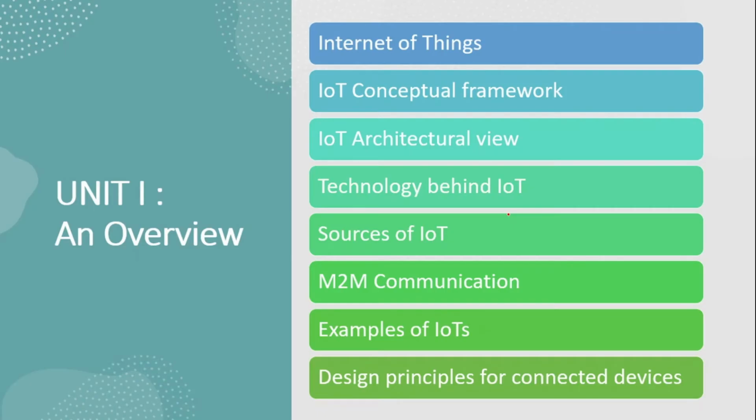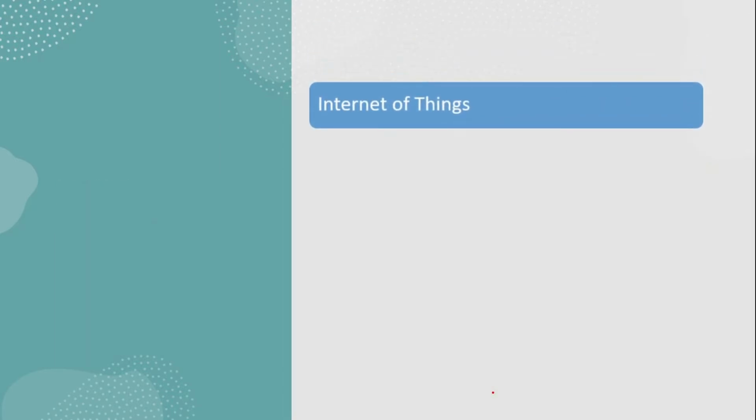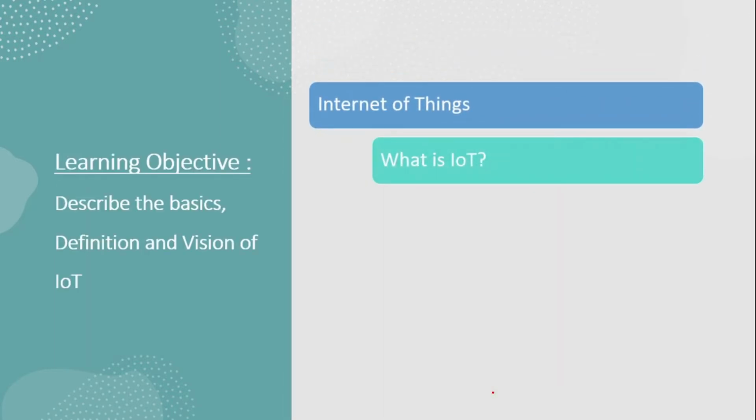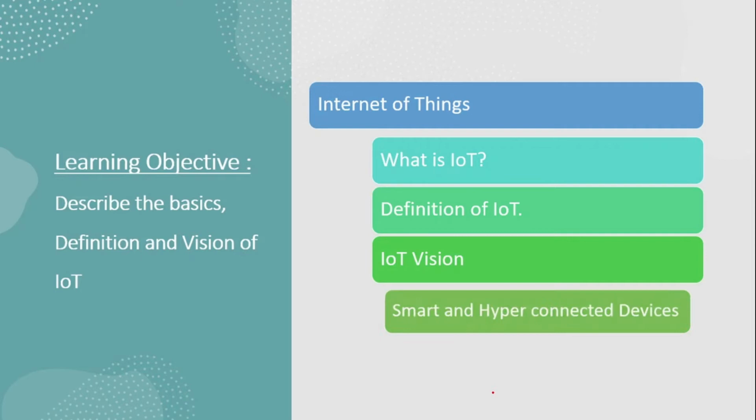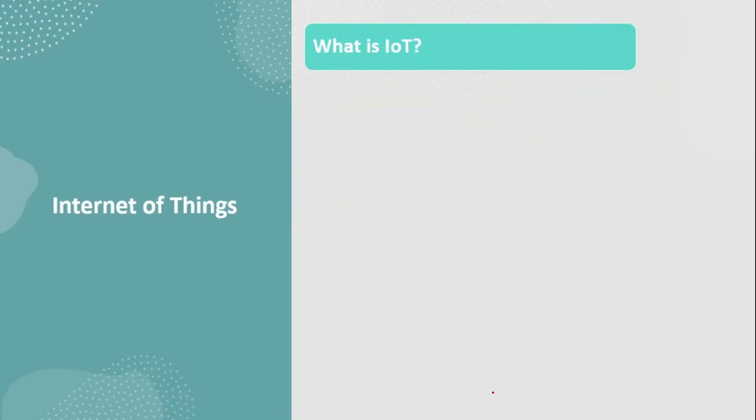Now coming to the syllabus of Unit 1, here a total of 8 topics are there: Internet of Things, IoT conceptual framework, IoT architectural view, technology behind IoT, sources of IoT, M2M communication, examples of IoT, and design principles for connected devices. Now let's get into the first topic, Internet of Things, right? Here we will discuss some basic topics like what is IoT, definition of IoT, IoT vision, and smart and hyper connected devices. Let's get into what is IoT.